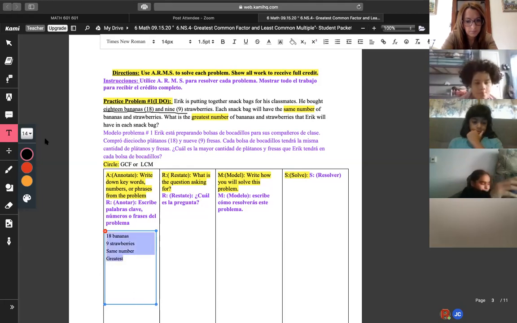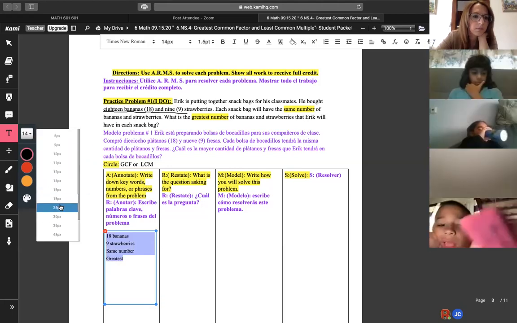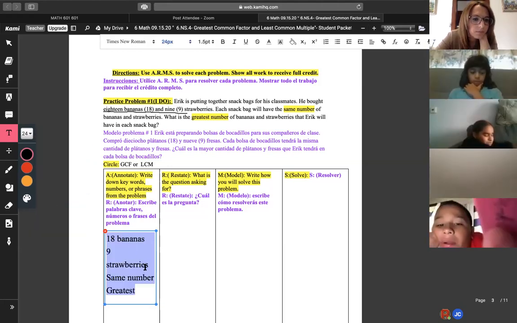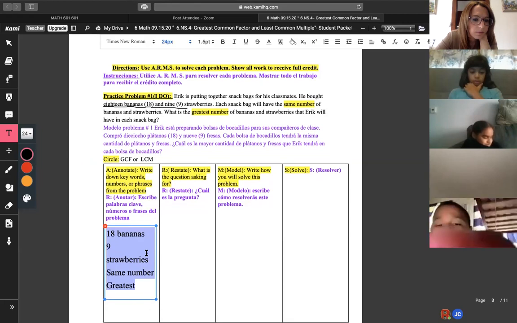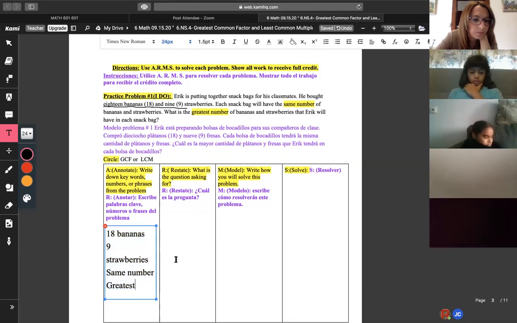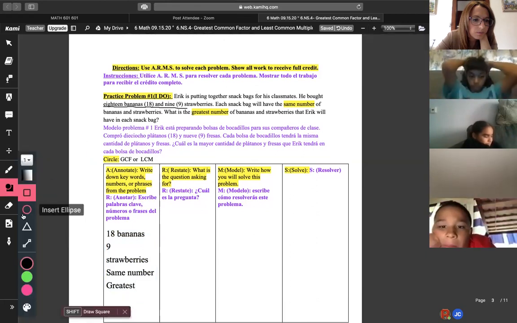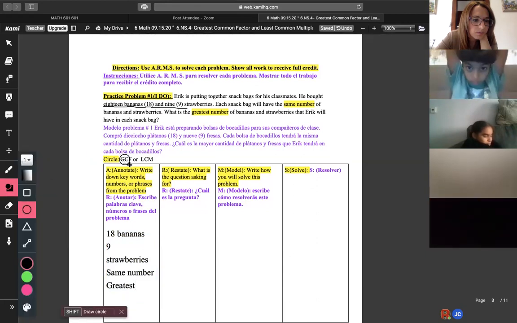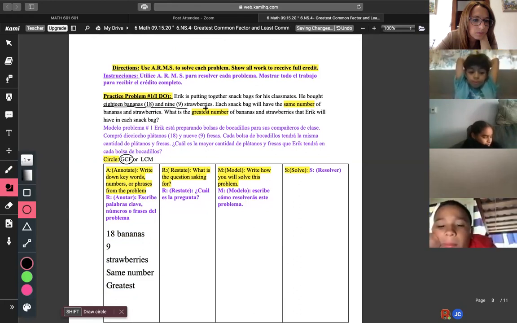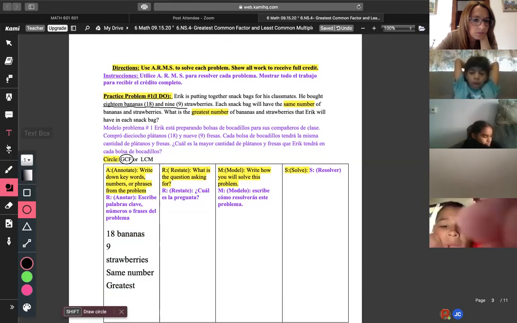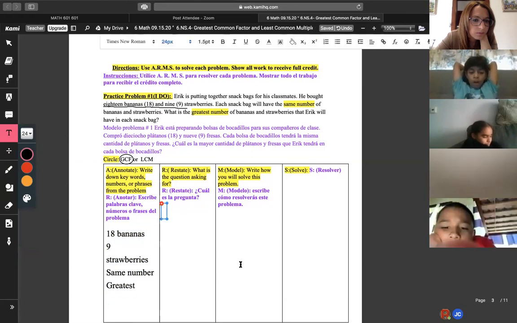In this case, it's asking that we make sure we have the same number of strawberries and bananas in each snack pack, and we are looking for what? The GCF. In this case, I will circle what's needed. It's GCF, right? How do I know that? Because it says greatest number. The next thing is that I will restate the question.